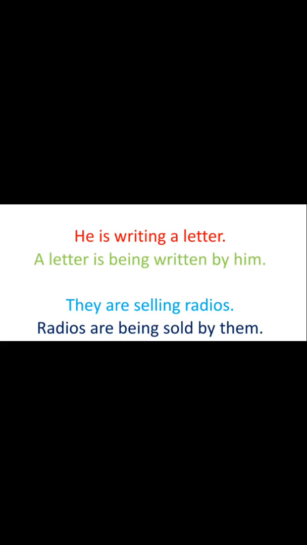Similarly, the next example is here. They are selling radios. Are selling shows that this is present continuous tense. To convert this, the object radios comes at the beginning in the place of the subject, and as radios is plural, are has been written after that. After the linking verb we have to write being, because this is a continuous tense, and then the third form of sell, that is sold, and for they we have to write them.